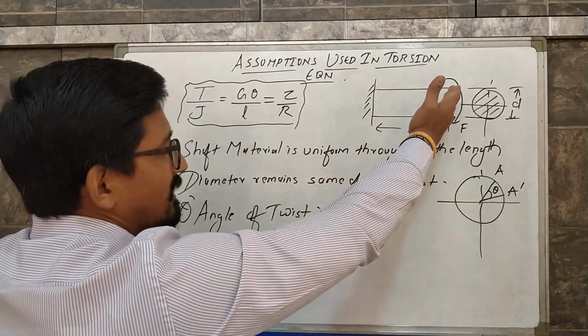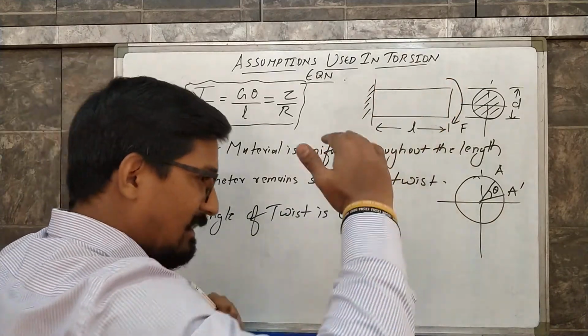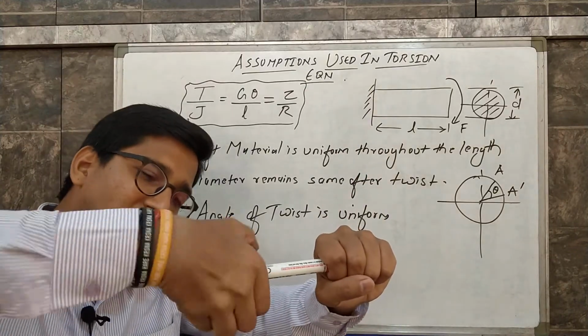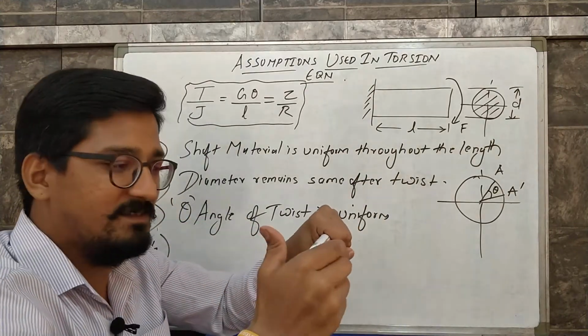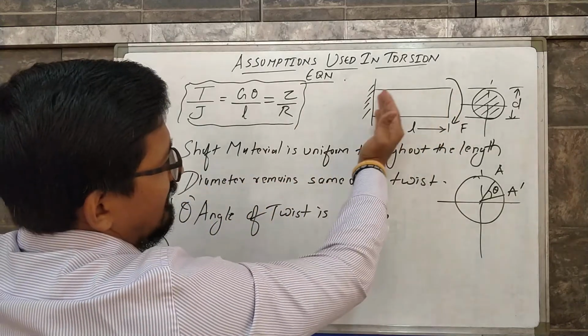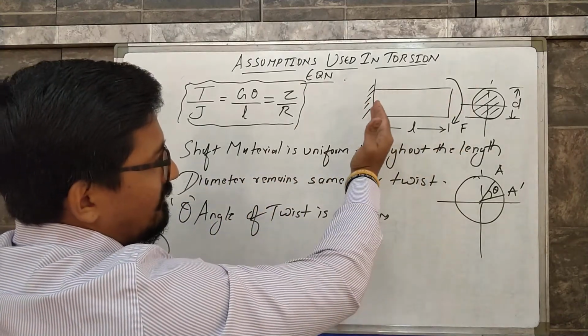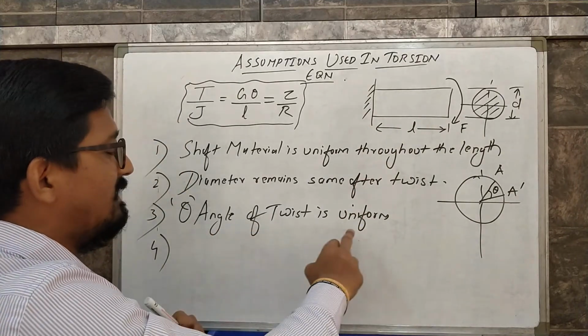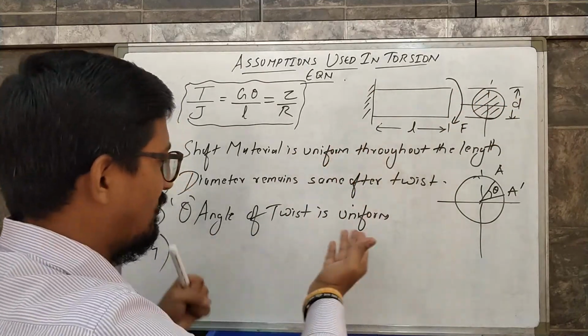The magnitude of theta will be lesser when it reaches here, because the point of application will have the maximum twist, and at the fixed end the magnitude becomes less. But it is being assumed that theta remains uniform throughout, which cannot be the case.